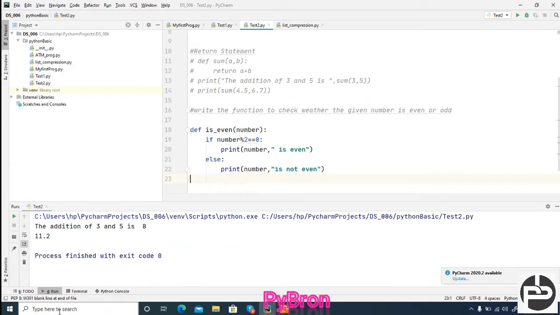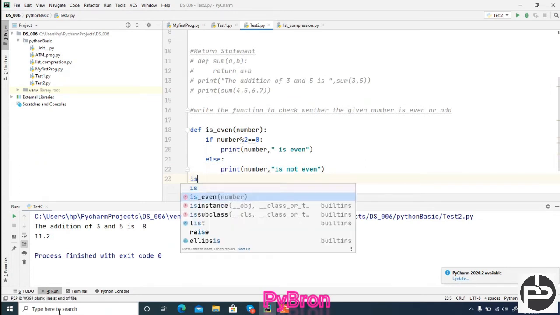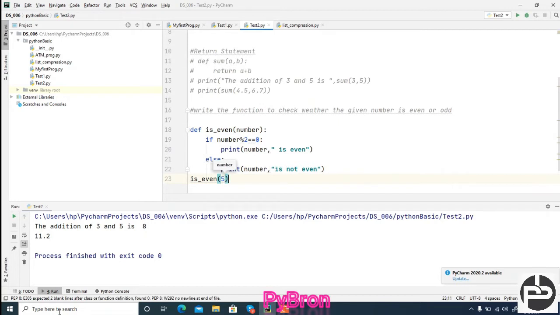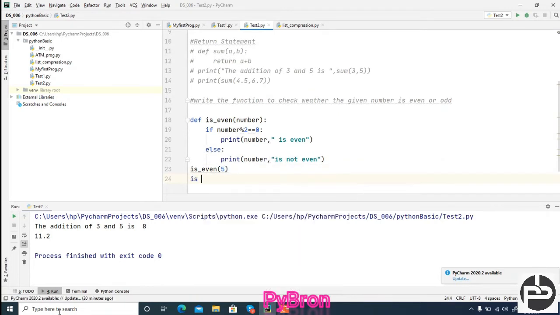And now I'm going to call the is even method here, and I'm passing 5, and again I'm calling is even, and here I am passing 6, and if I press Shift F10, you can see 5 is not even and 6 is even, right? This is the beauty of it. If you did not write a function, then you would have to write this code again to check 5 as well as 6. So we are saving 3 or 4 lines of code, okay?